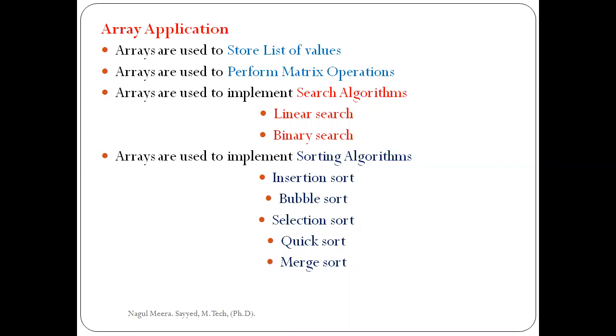So we can conclude that an array is a collection of similar data types. These are all stored in memory contiguously. Contiguous means in sequence.